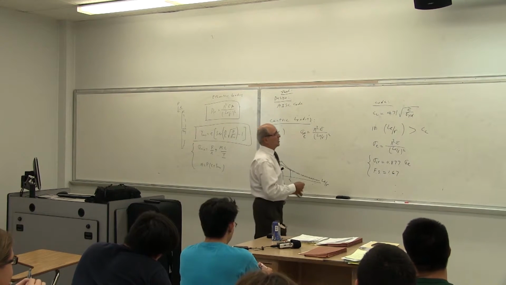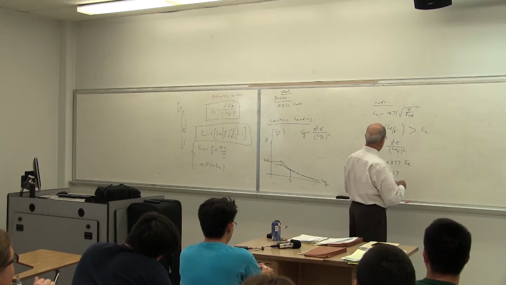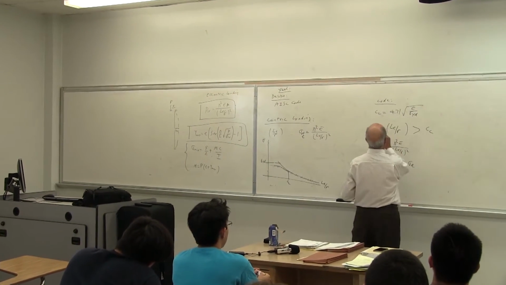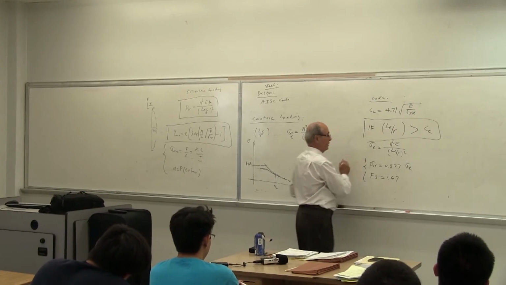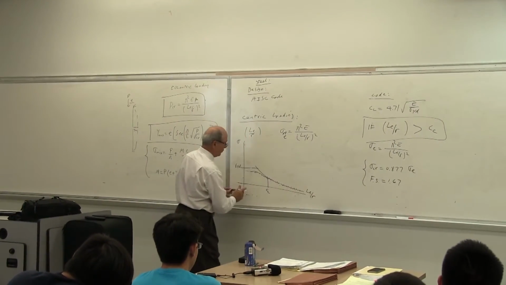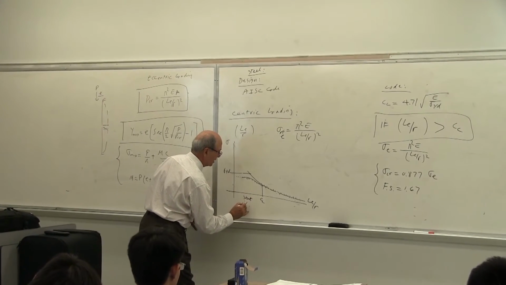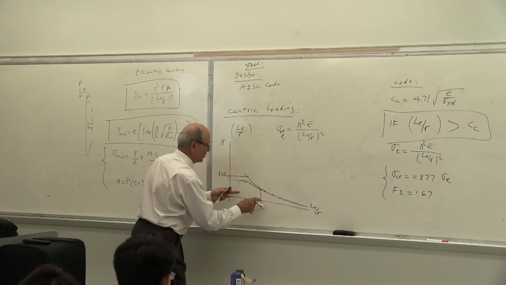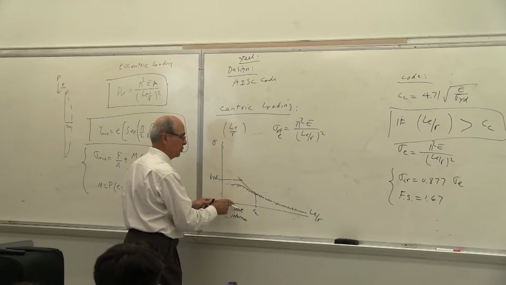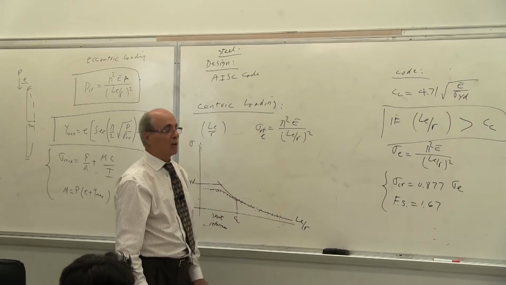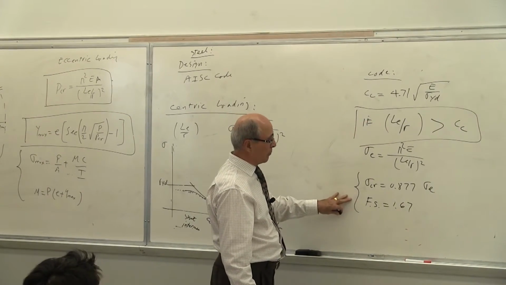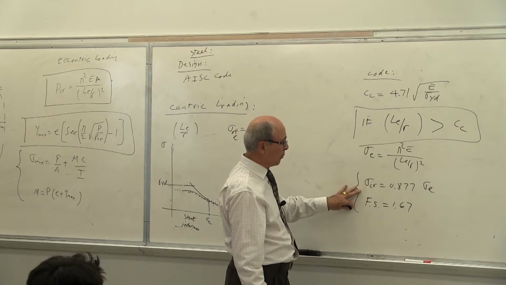Now, since this is not applied, let's go to the second part. This was for the long column. So if you see, we call it short or intermediate. This is how they define the column. This is the intermediate column. This is the short column. This is the long column. This is the category of the long, where the Euler formula works.